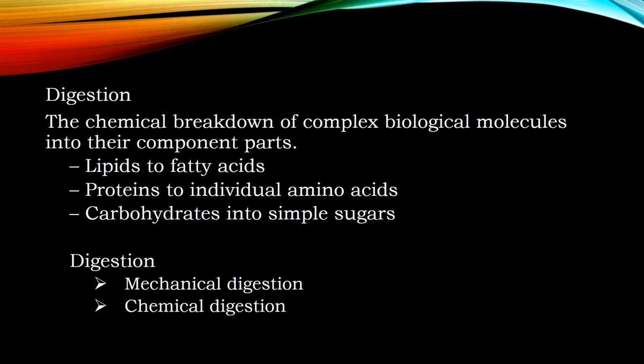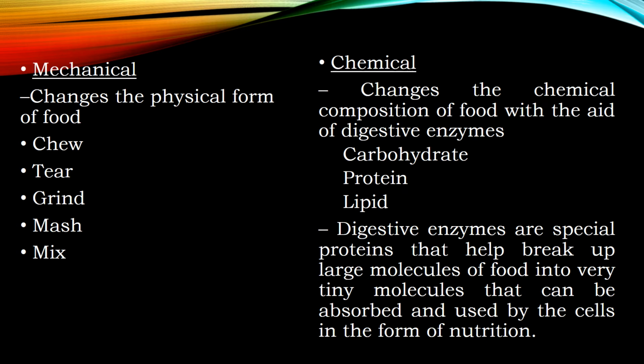Now we can discuss the digestion process. We all know digestion is the chemical breakdown of complex biological molecules into their component parts, that is converting lipids into fatty acids, proteins into individual amino acids and carbohydrates into simple sugars. Digestion is of two types: mechanical digestion and chemical digestion.